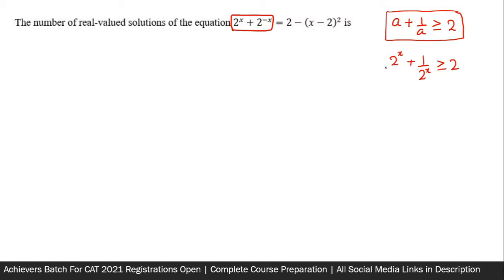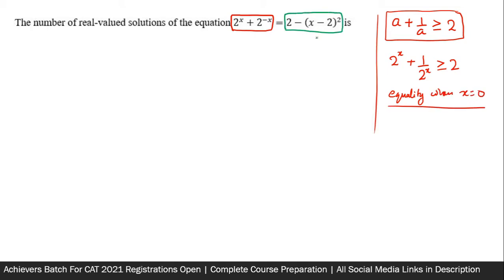There is no question of it being negative, and it can only be equal to 2 when x is equal to 0. So I will write here equality when x is equal to 0. We will remember it. Another point is the right hand side. If you see, the right hand side is 2 minus a perfect square. A perfect square can never be negative. It could at least be 0 or could be positive. If you put this perfect square anything other than 0, it will either become less than 2 or will become negative. Now this thing cannot be negative. We have already seen the left hand side. So the only thing is that it can be equal to 2.